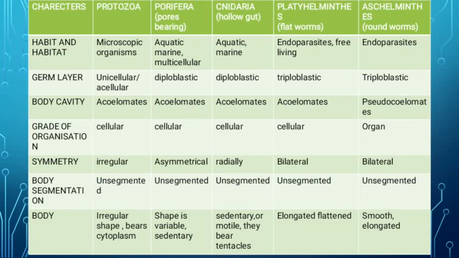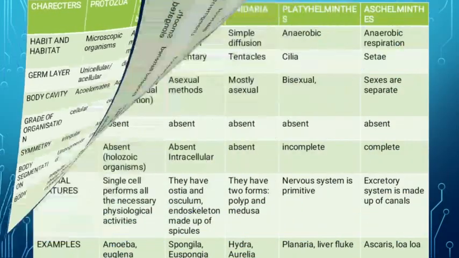Then symmetry, again bilateral. Body segmentation, here it is unsegmented. Okay, then the body here is smooth and elongated. Okay students, a smooth body is there. Then we'll learn a few more characteristics.